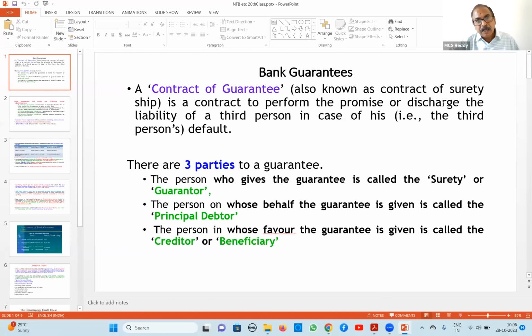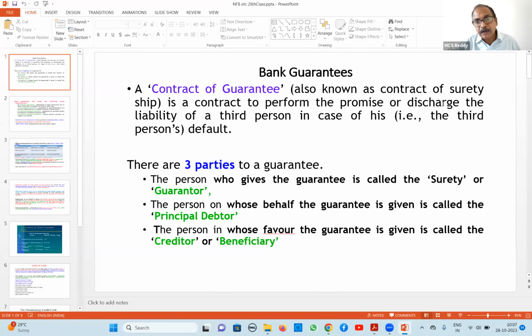But here, the customer doesn't know that after supplying material, this customer will pay the amount or not. And sometimes the supplier says, I want some advance money because I have to manufacture material and supply to you. Then our customer says, okay, you arrange a guarantee from your banker. Then I will give you some advance money. Based on that, you procure raw materials and prepare material for me.